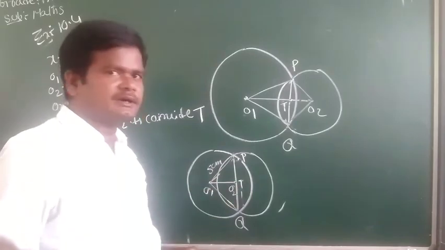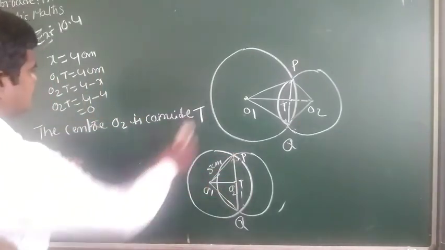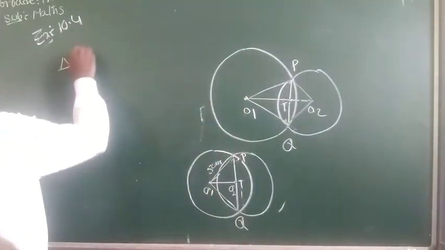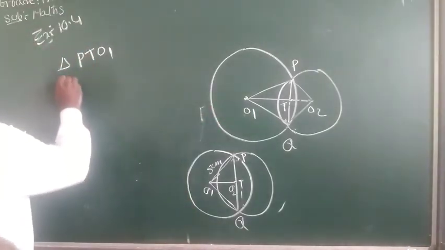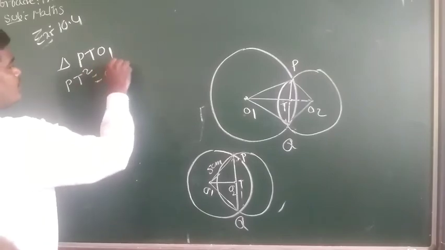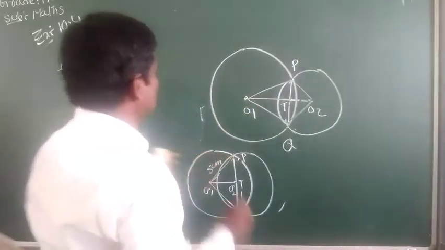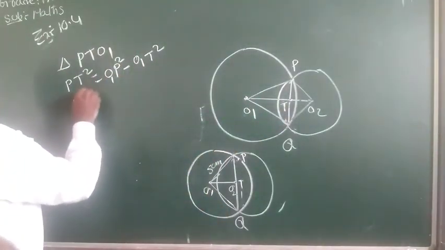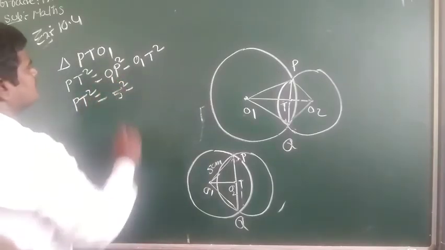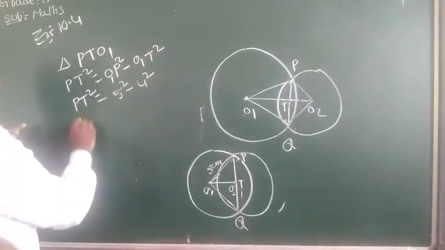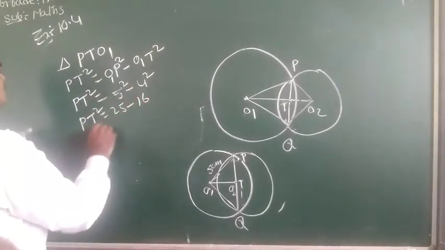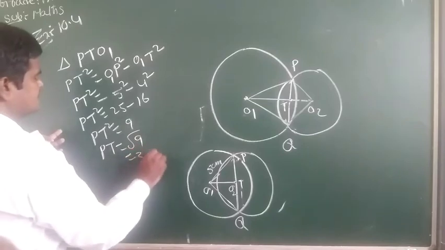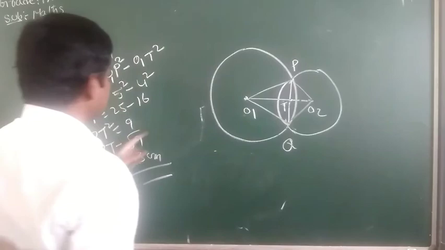Now we have to find the length of the common chord. In triangle PTO1, PT² equals O1P² - O1T². Here O1T equals 4 centimeters. So PT² equals 5² - 4², which is 25 - 16. PT² equals 9, PT equals the square root of 9, that is 3 centimeters.